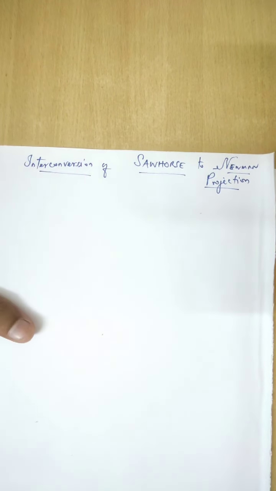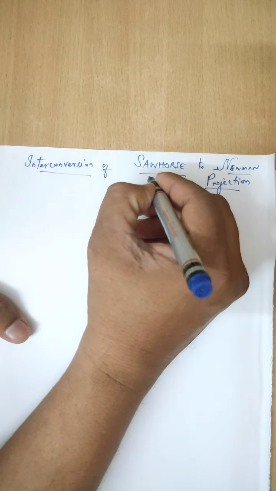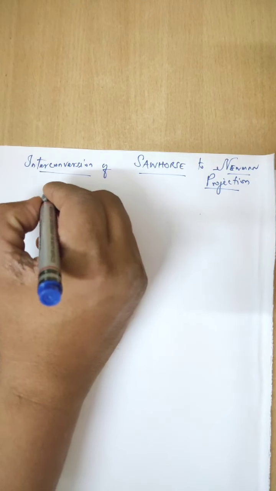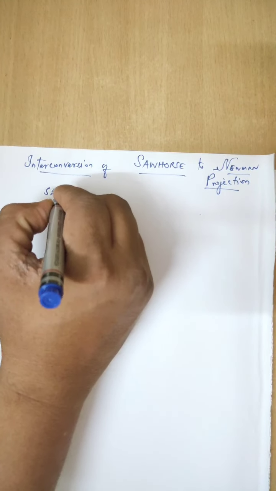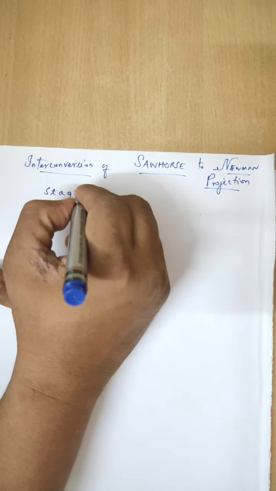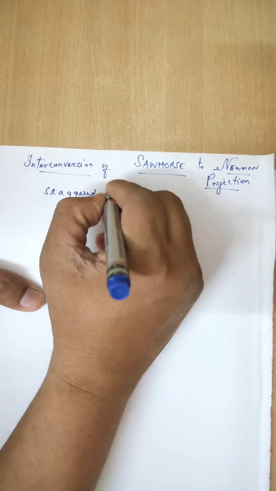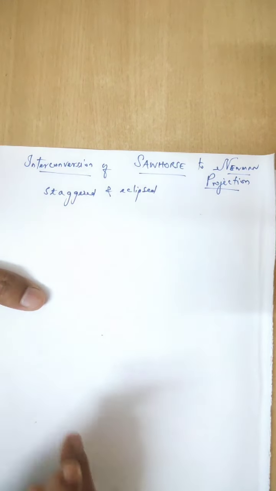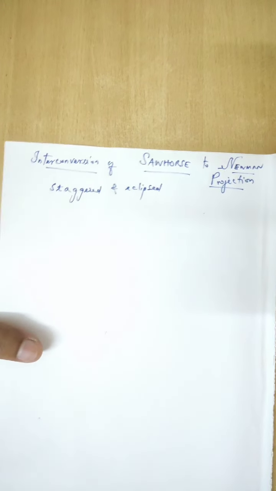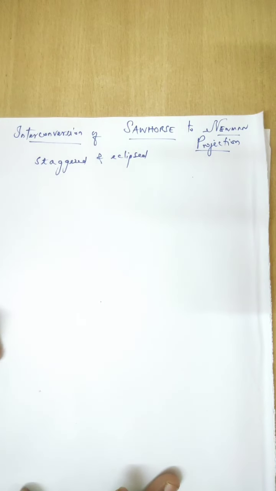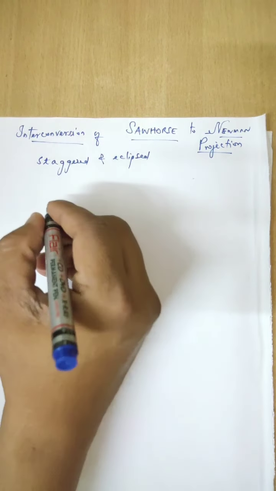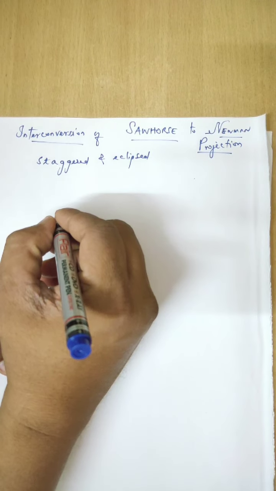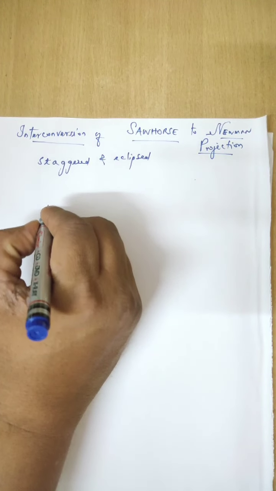Sawhorse projection has two forms, as just now discussed: one is the staggered and the other the eclipsed form. So here also we'll consider the examples. 2-bromo-3-chlorobutane.